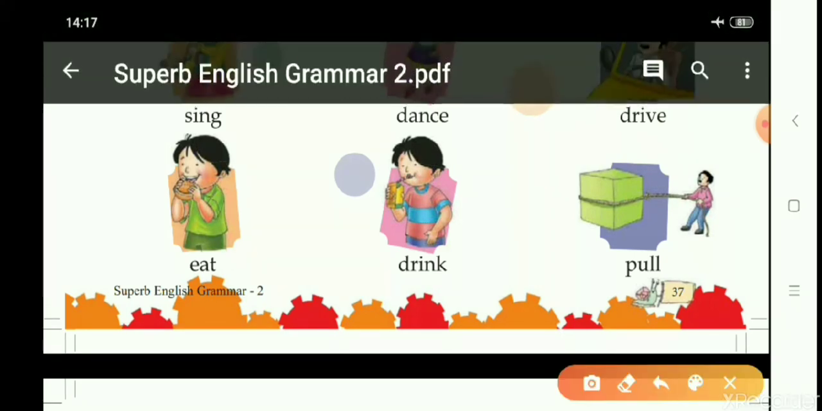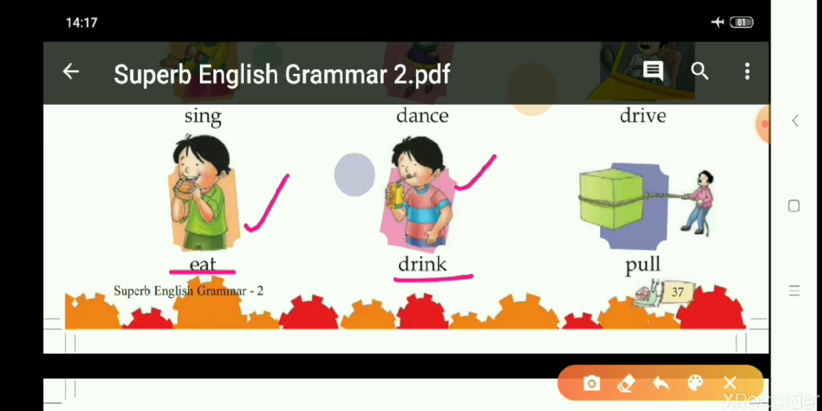You can see here a boy is eating. So eat is a doing word. Then here in this picture, a boy is drinking some drink. So drink is also an action word or doing word.